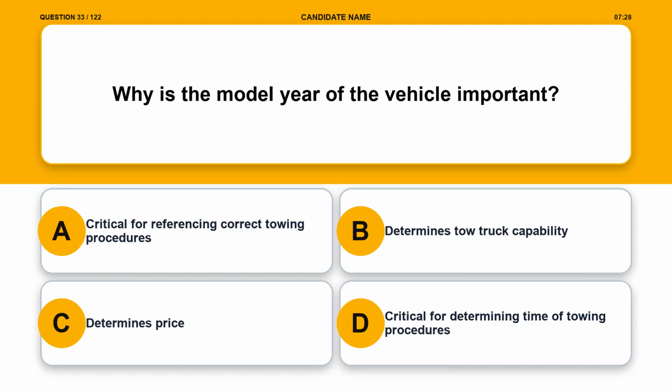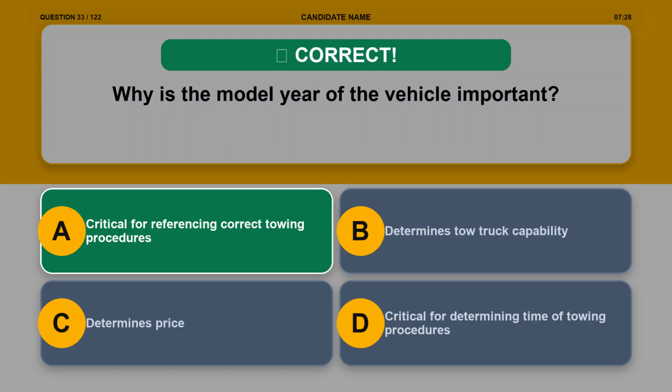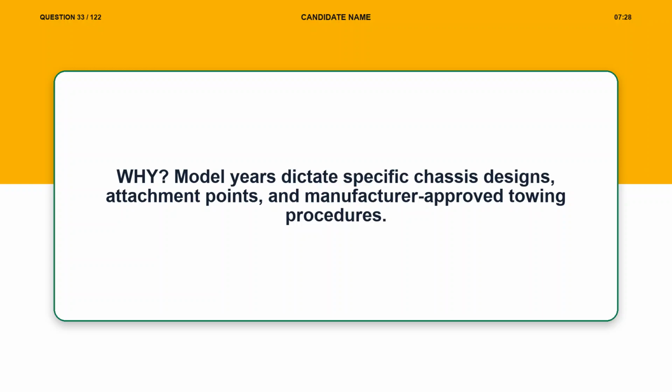Question 33. Why is the model year of the vehicle important? Option A, critical for referencing correct towing procedures. Option B, determines tow truck capability. Option C, determines price. Option D, critical for determining time of towing procedures. The correct answer is option A, critical for referencing correct towing procedures. Explanation. Model years dictate specific chassis designs, attachment points, and manufacturer-approved towing procedures.